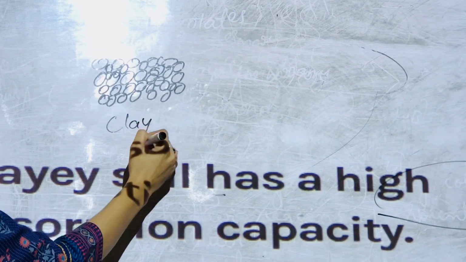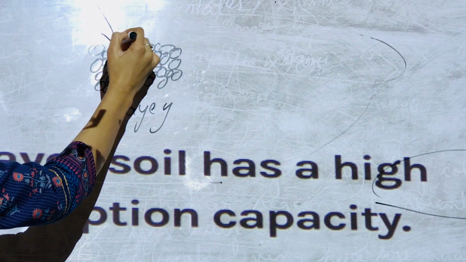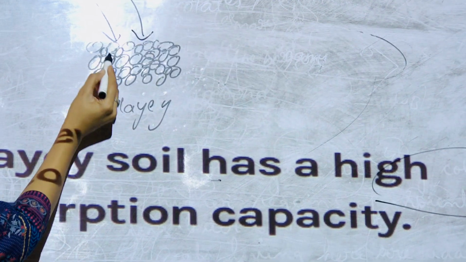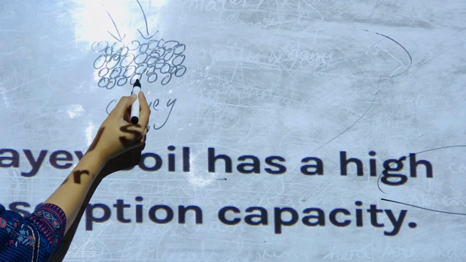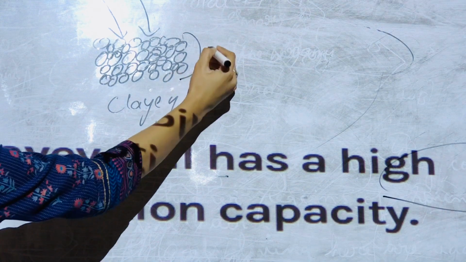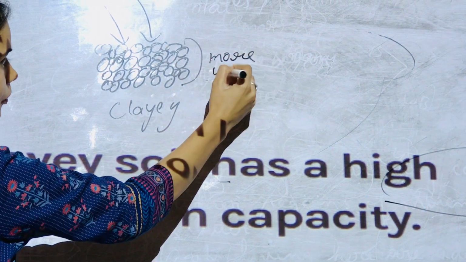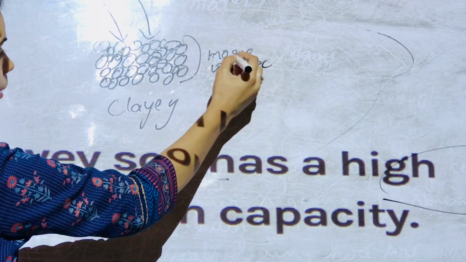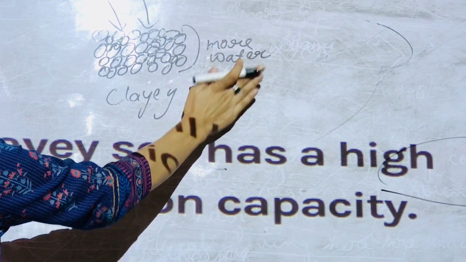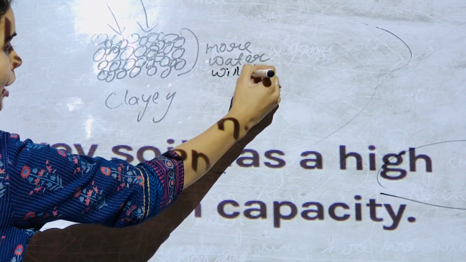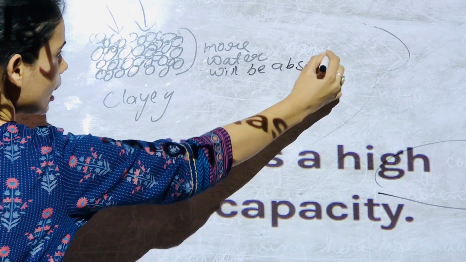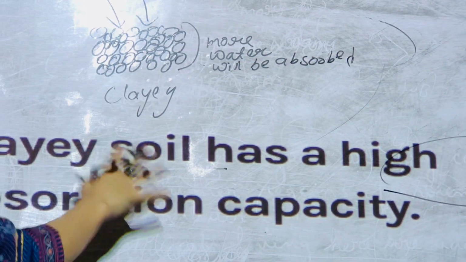So this is clayey soil. If we drain some water, it will not find any gap to percolate. So the soil will absorb more water. More water will be absorbed in the case of clayey soil.